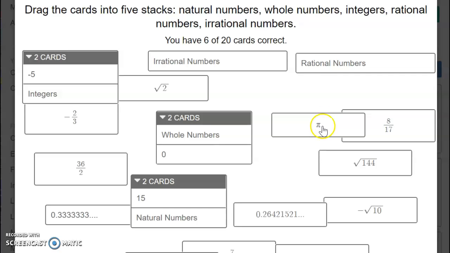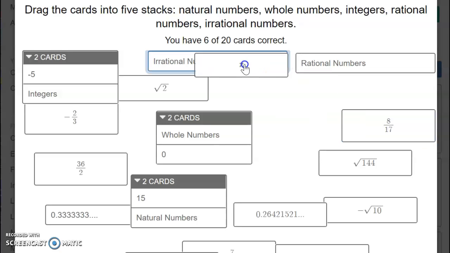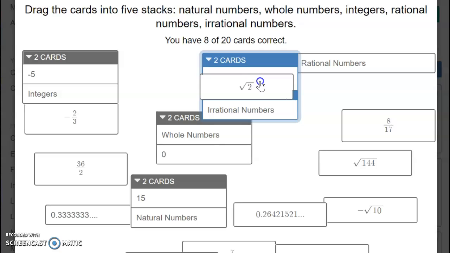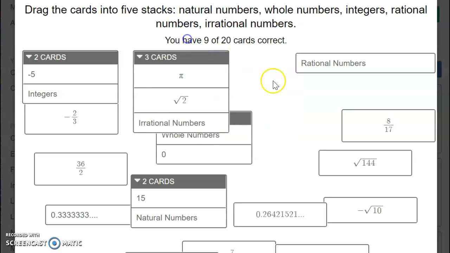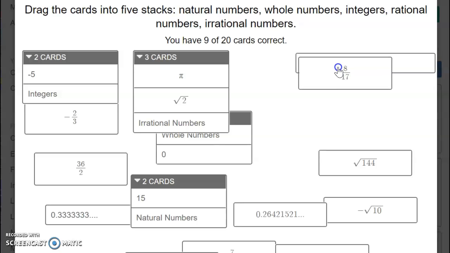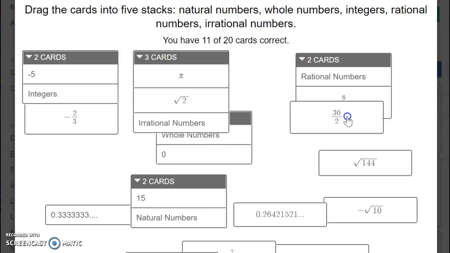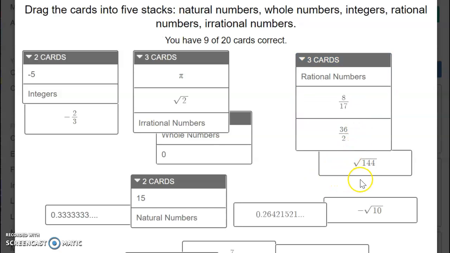Okay, pi is a number that cannot be represented as a fraction. And it's a decimal that goes on forever, so it is an irrational number, as is a square root. If a fraction can be represented, a fraction is a rational number. Actually, 36/2 is a whole number, right?